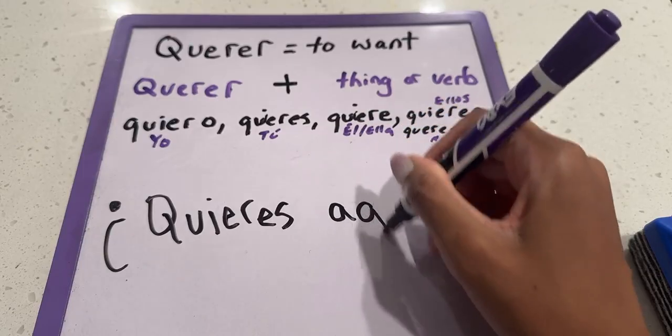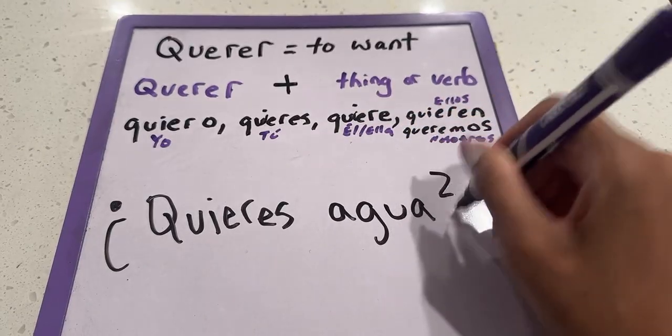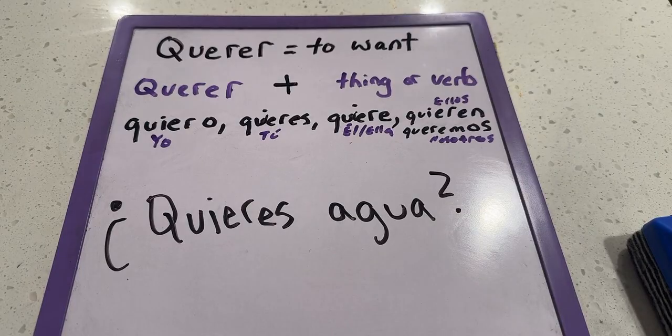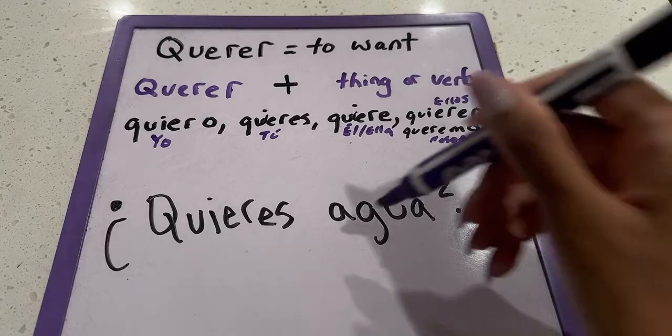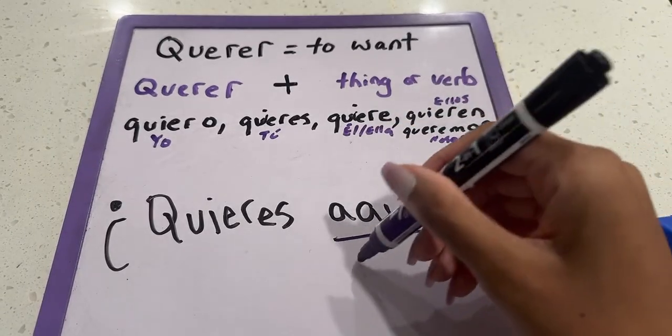All right. ¿Quieres agua? Let's say it is really hot outside and you want to ask somebody, hey, do you want water? You want some water? Well, then we can say, ¿Quieres agua? ¿Quieres agua? So now, unlike the last sentence where it was a verb, this one is a thing because water, that is a thing, that's a noun. So here is the noun and it is water.